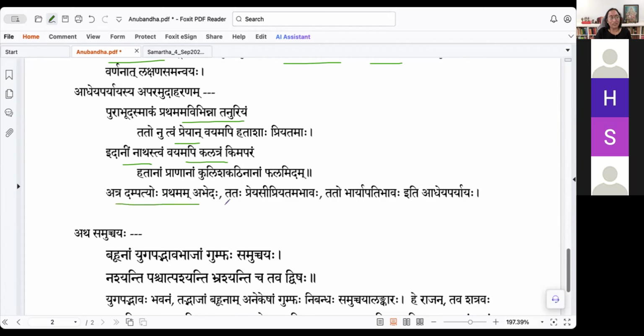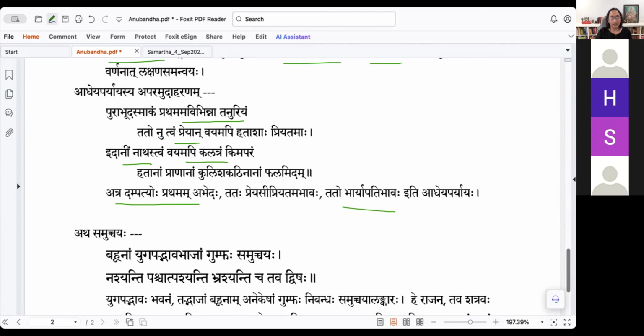So atra dampatyoho, the same two people, prathamam abhedaha asit, prema gadham prema asit tasmat tatra abhedaha. Tataha, after that, preyasi priyatama bhavaha, affection. Tataha bharya pati bhavaha. So the gunam, which is the adheya, and the adhara is the dampati. So the guna keeps changing. Abhedaha, priyatama bhavaha, and then bharya pati bhavaha. Okay, so adheya paryaya.